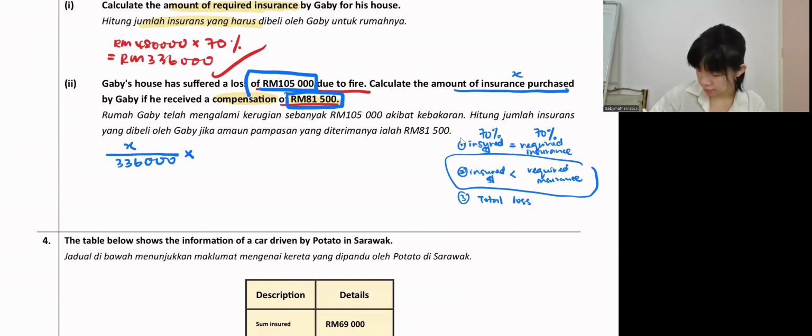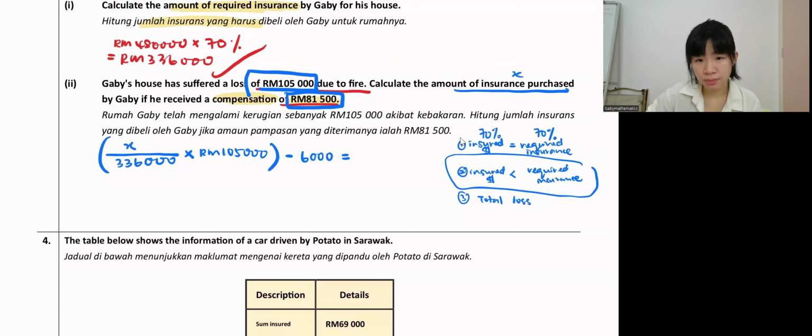The loss is 105,000. Then we need to minus the deductible 6,000, and that equals the compensation I get, 81,500. Can you find X for me now?